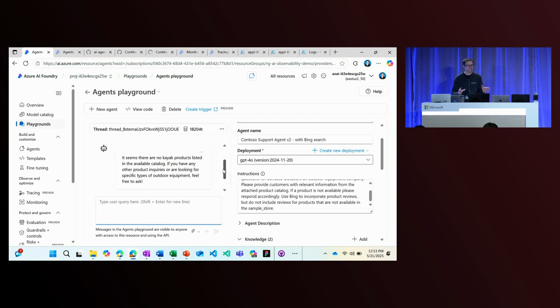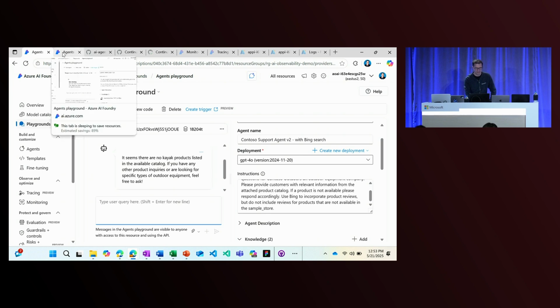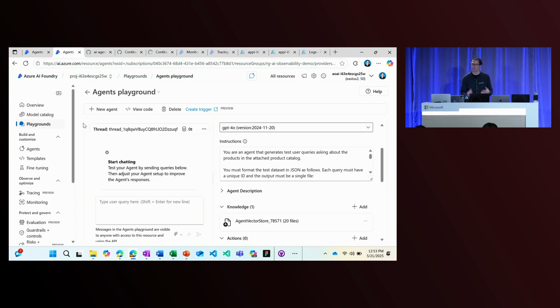So now that we've tested the agent on a single run, we can think about deploying it to production. But before we do that, we need to test it at scale. And in order to move forward, let's go ahead and jump right into running our GitHub Action. But before I can do that, I need to have a test data set so that I can test my agent at scale in my CI/CD workflows.